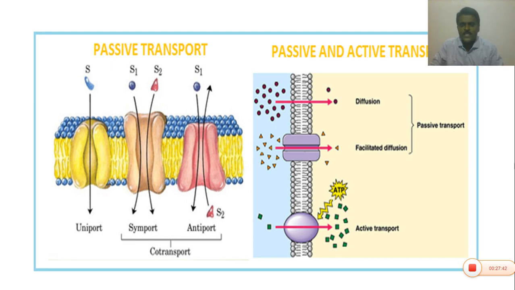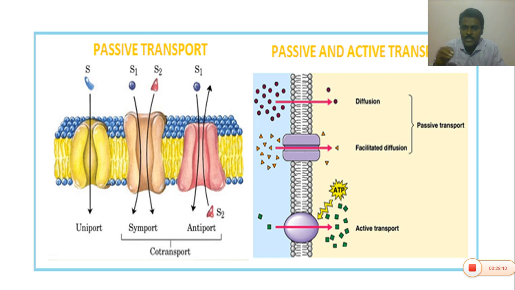Whereas in active transport, the molecules are transported from one side to the other by utilizing ATP, metabolic energy. It is also called uphill transport. Just as we can pump water from a well to the other side or a hill region, we can transport it anywhere we want.